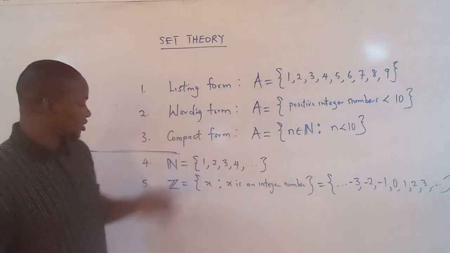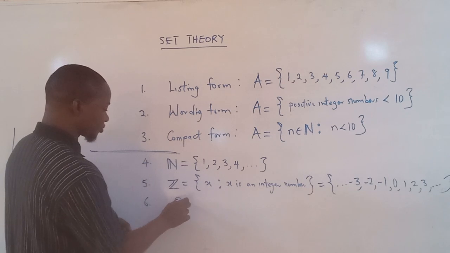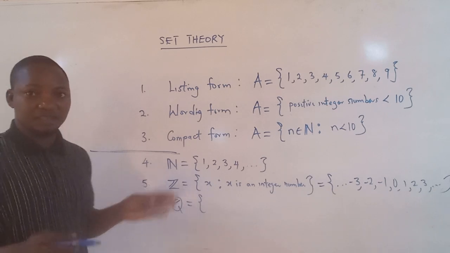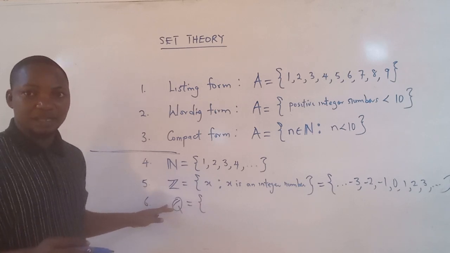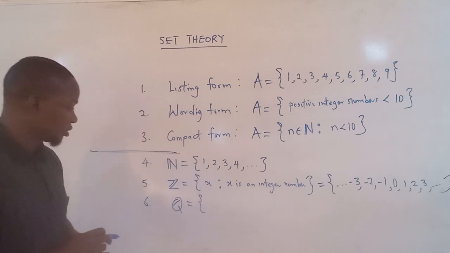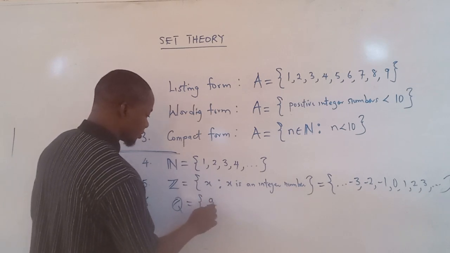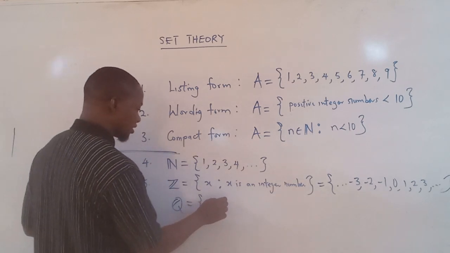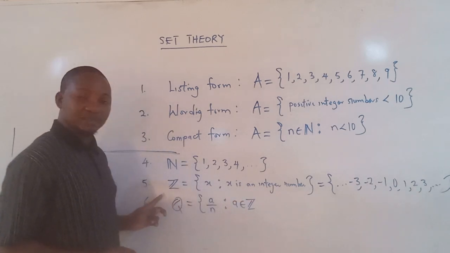We also have this one. So number 6, we can write the rational number in a compact form. In fact, that is the only way to represent this, because the set of elements here can't be listed, it is infinite, and there is no way we can denote that other than this. So this is the set of elements a over n such that a is an integer and n is a natural number.